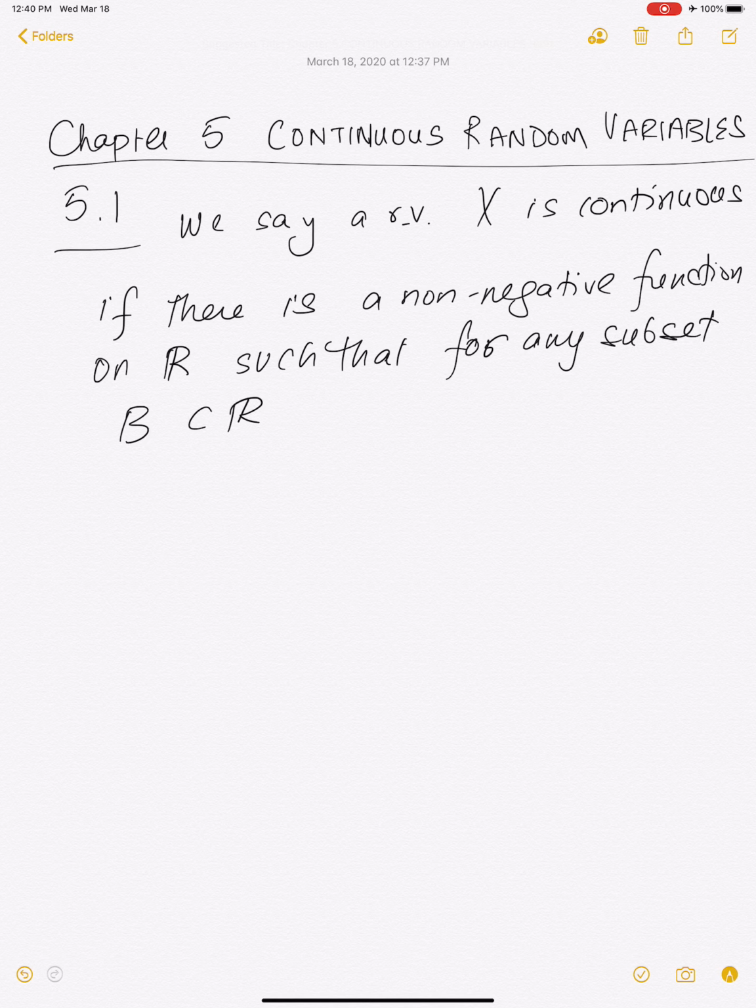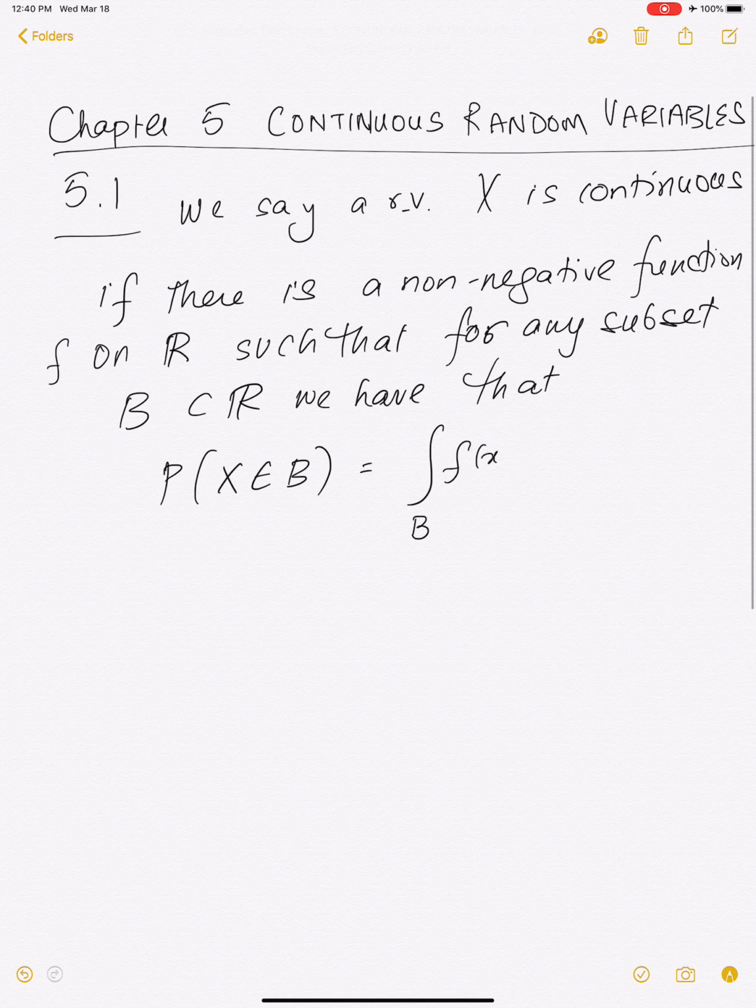So if you look at the set of omegas where x of omega is in the set B, that is given by the integral over B of this function. Actually, I didn't write it here. F. And so B could be an interval, B could be the whole real line, whatever you have.